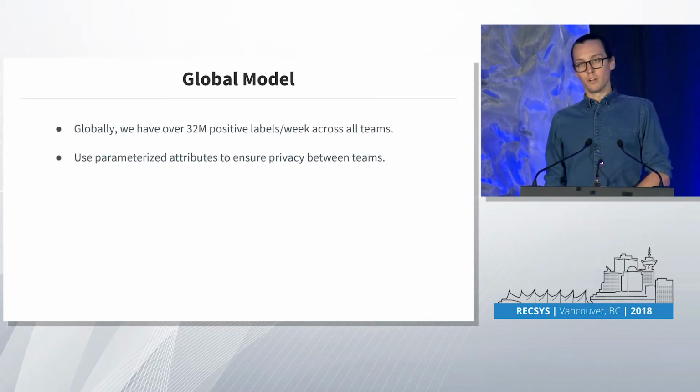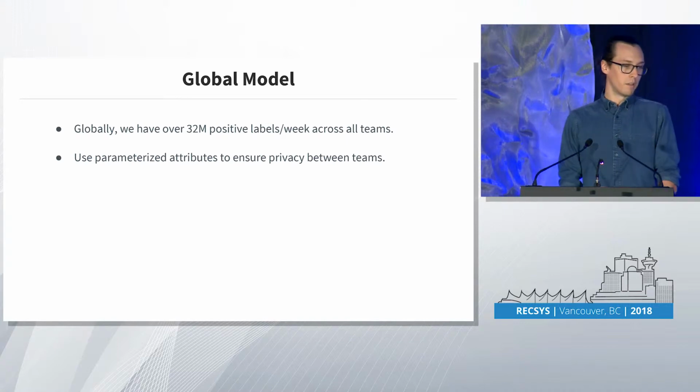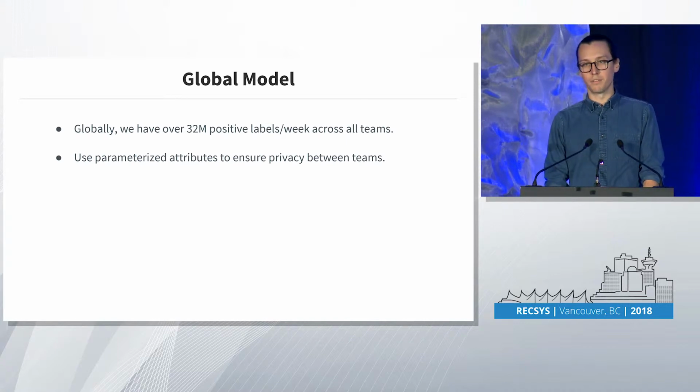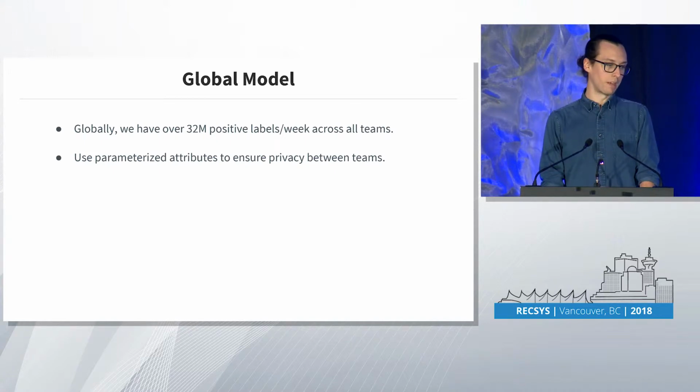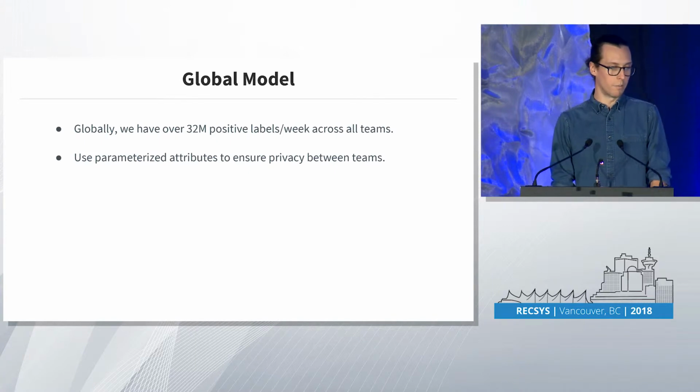The reason we're learning a global model here instead of a bunch of local models is because team data is actually too sparse. If you do some back of the envelope math, you quickly realize that assuming something like a 1% engagement rate, which is usually around what we see for clicks, reactions, and replies, we get around 60 engagements per week per team. That's not a lot. On the other side, if we pool all of the data for all the teams together, we have around 30 million. So that's more than enough to learn a good model.